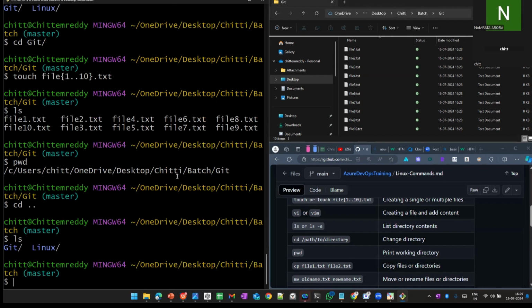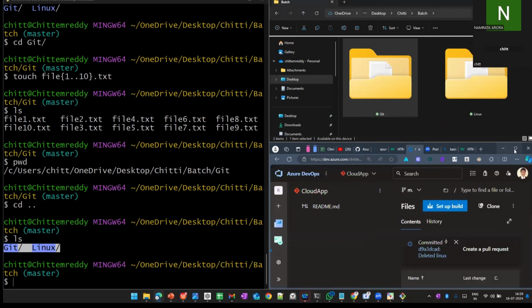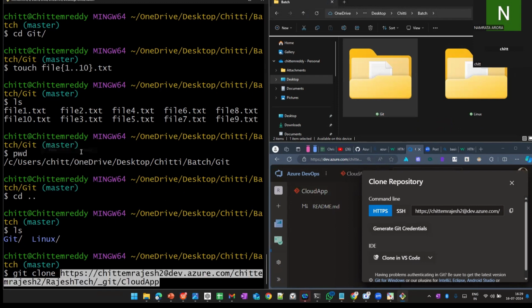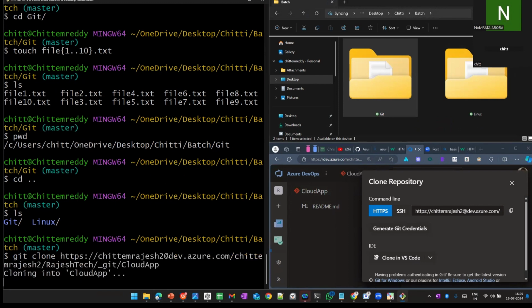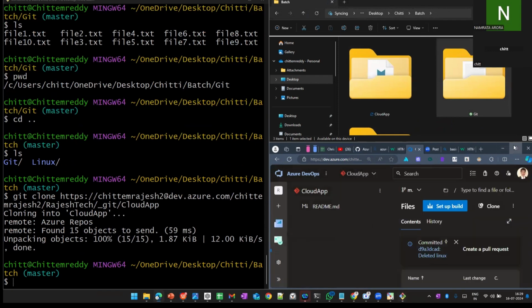So I told you previously how we can do this. Whatever code we have in these two folders, I want to push the code into the repository from here. There are no files here. So before that, clone the code. We'll elaborate more later, in the coming sections, on how we clone this code using git clone. Okay, I added this command. It cloned everything. If you see here, there are no files.